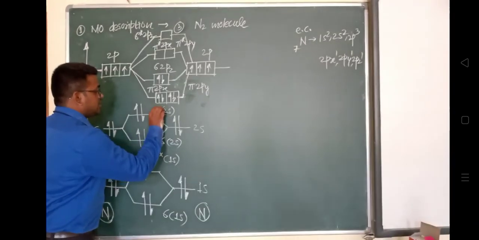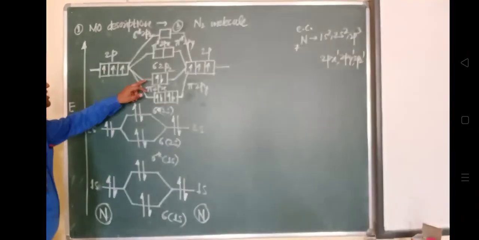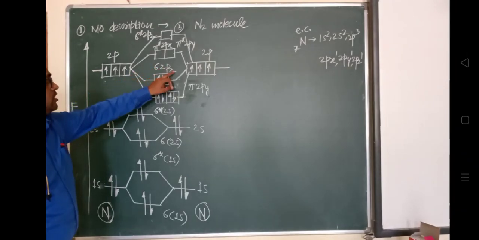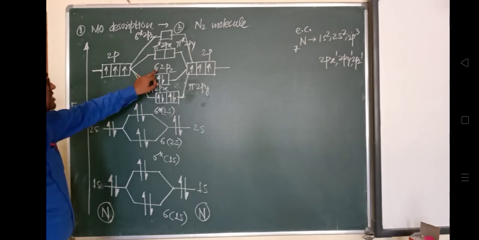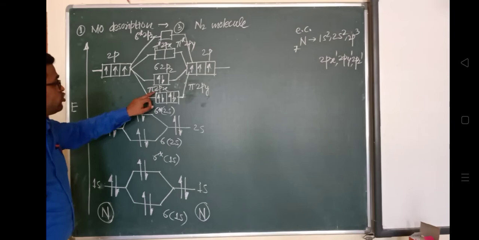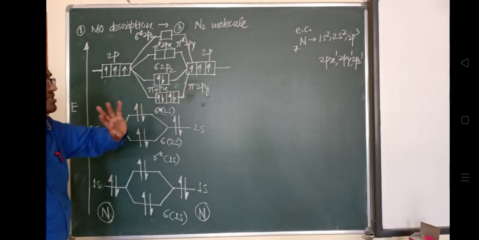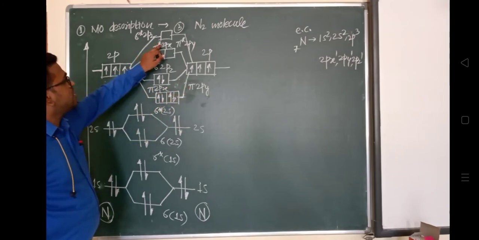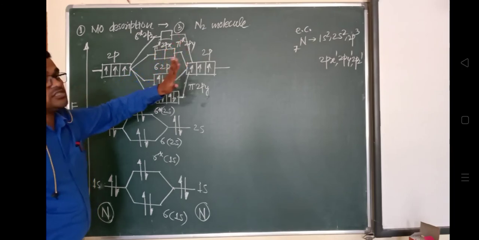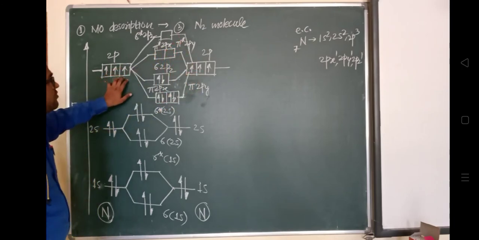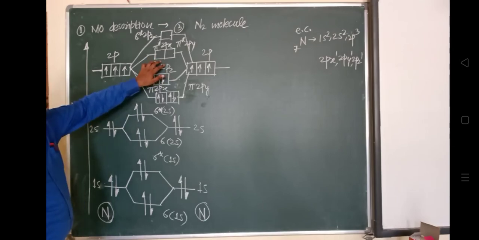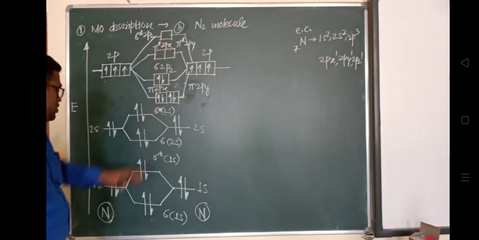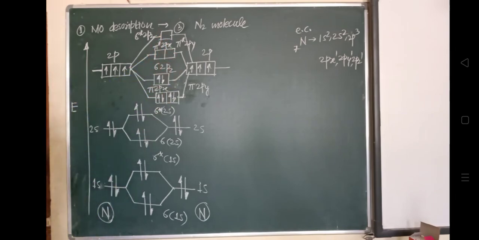sigma star 2s, and in the same way it will form sigma 2pz. Why sigma? Because it's a symmetrical orbital. Sigma 2pz, with z considered as the internuclear axis, and pi 2px and pi 2py. Why pi? Because it is unsymmetrical. The same way pi star 2px and pi star 2py are vacant, because there is no electron which will take part and combine here to form the antibonding molecular orbital. That's why these orbitals are vacant.